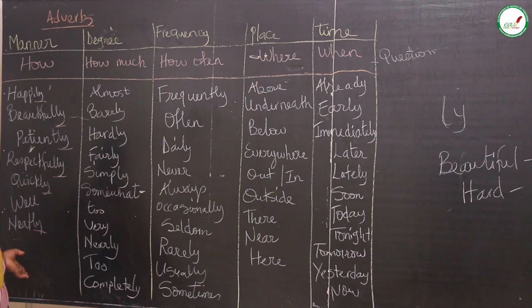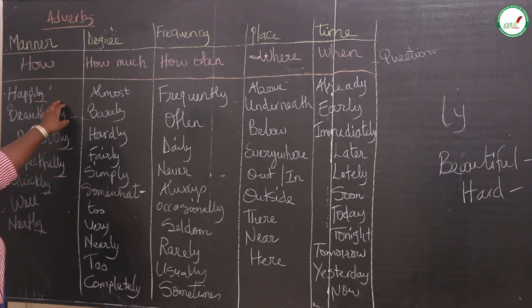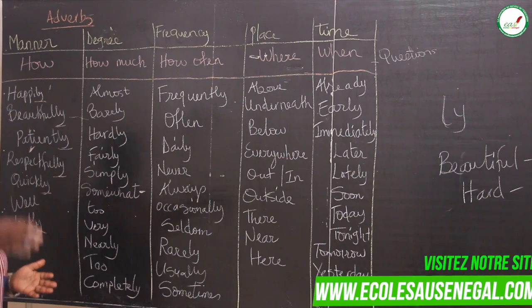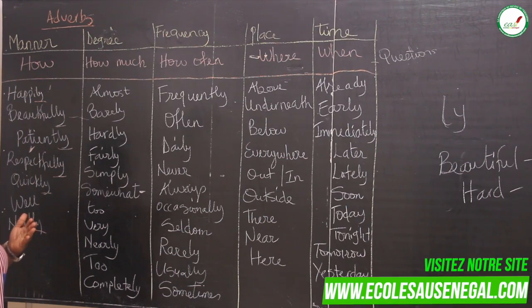It answers the question of how is it, how did it occur, how did it end. The wedding ended beautifully. So how did it end? It ended beautifully. She writes neatly. So how does she write? She writes neatly. The how could be a question asked either at the beginning or at the end of the sentence.